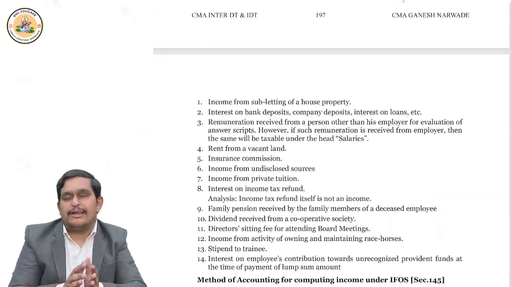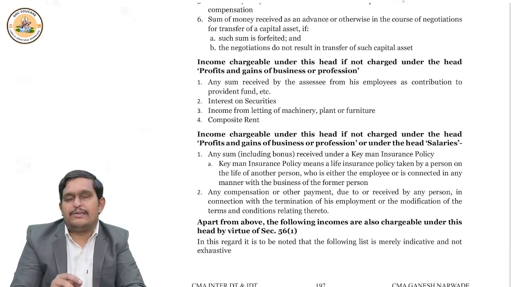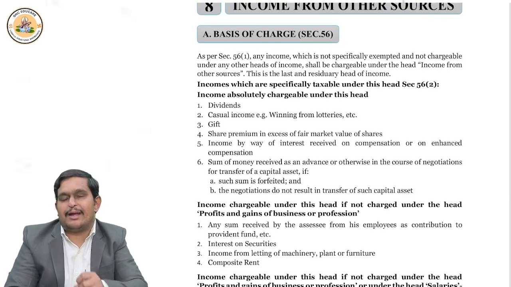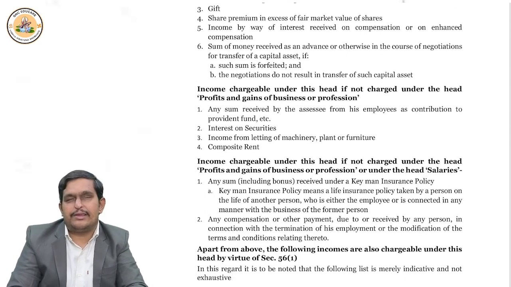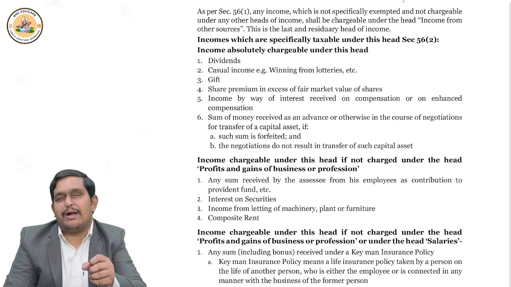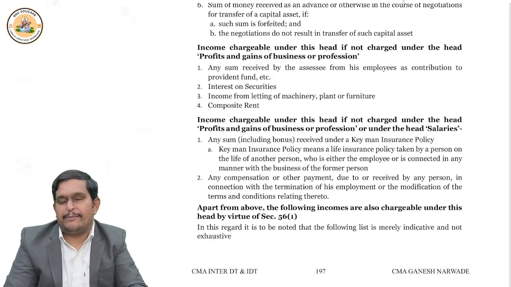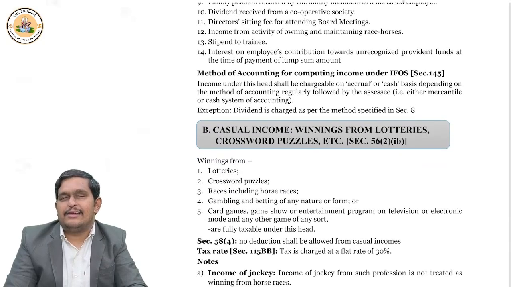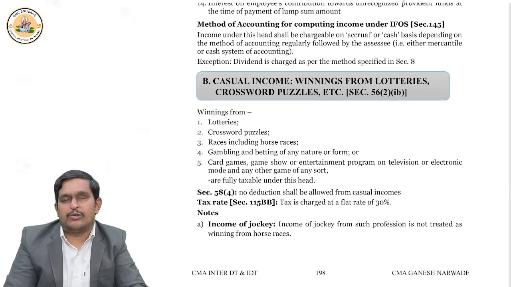Let's continue. There are certain incomes which, if they are not taxed under the PGBP chapter, are taxed under this chapter. Suppose, for example, employees' contribution to provident fund is first treated as income under PGBP. But if it is not treated as income under PGBP, it will be treated as income under the head other sources.